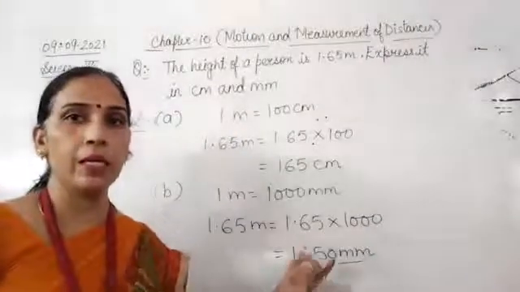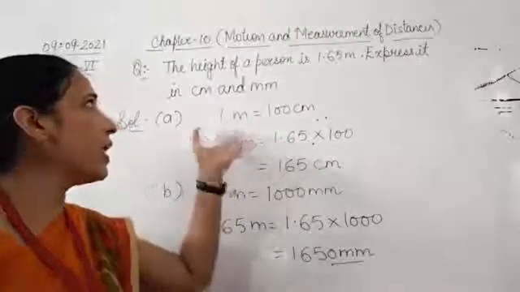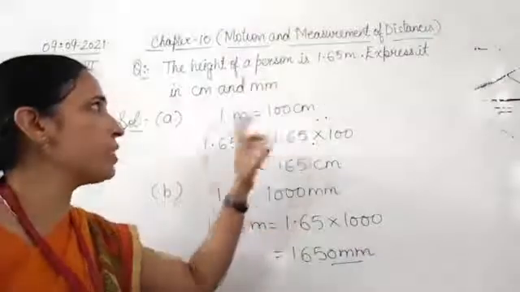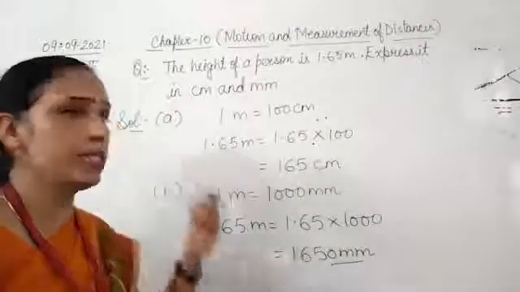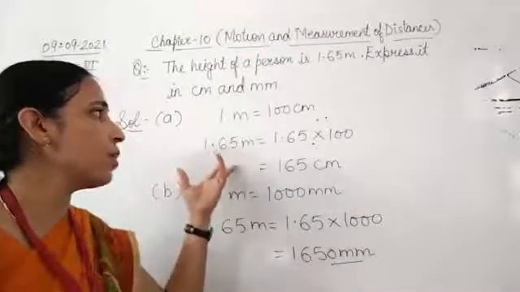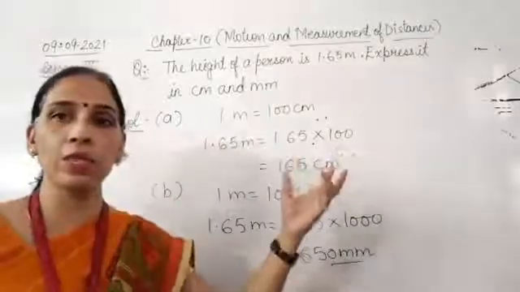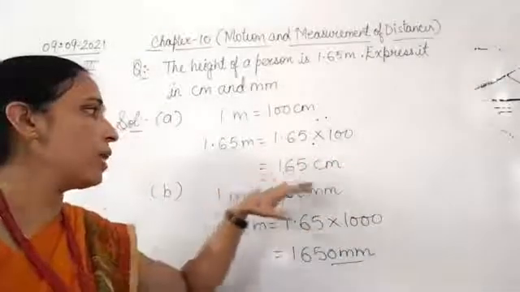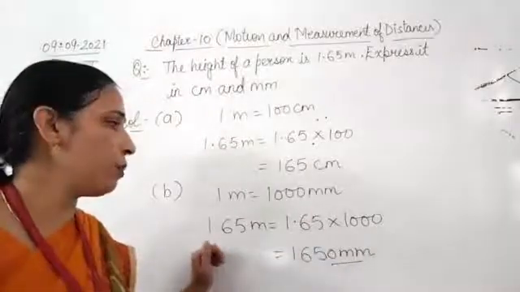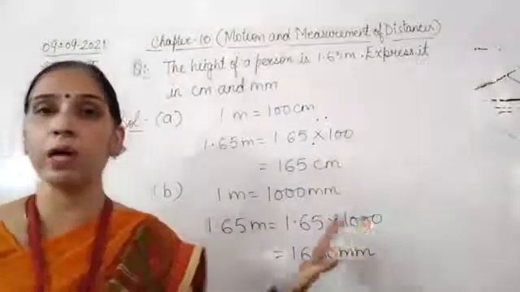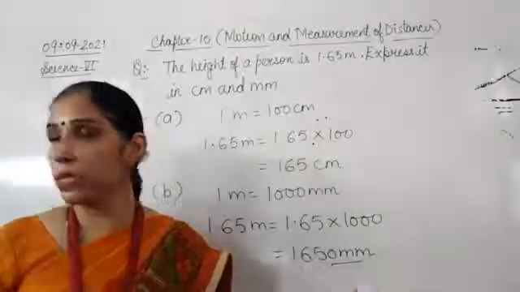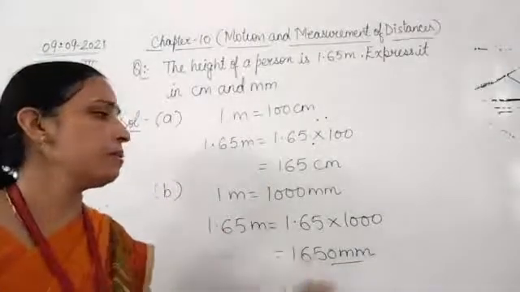1650 millimeters. So what we have done: the question given to us is that the height of a person is 1.65 meter, express it in centimeter and millimeter. So A: 1 meter is equal to 100 centimeters, 1.65 meter is equal to 1.65 into 100, 165 centimeters. 1 meter is equal to 1000 millimeters, so here 1.65 will be multiplied by 1000, and after multiplication you will get 1650 millimeters.